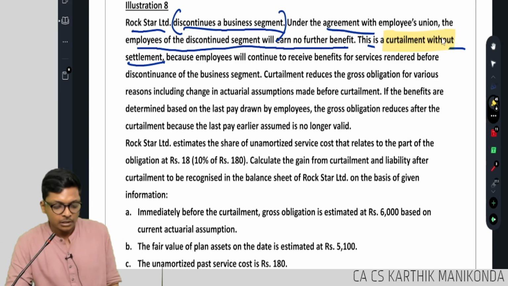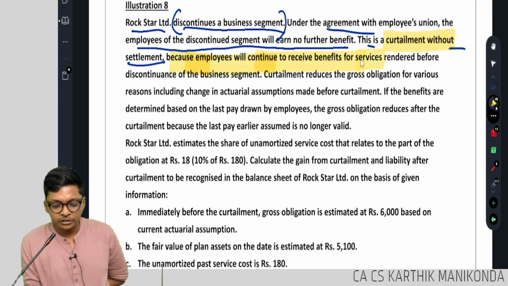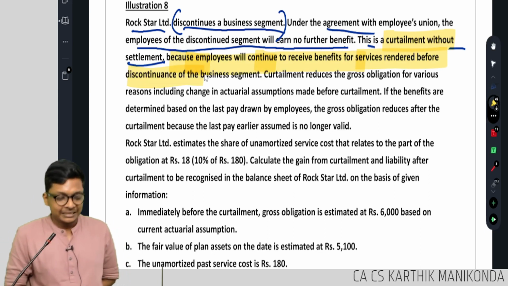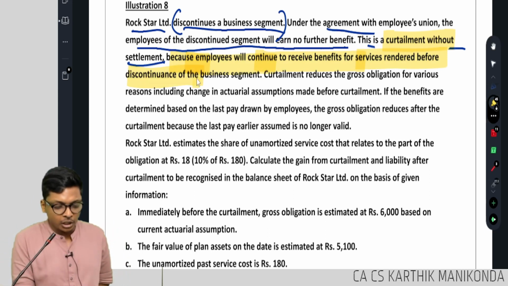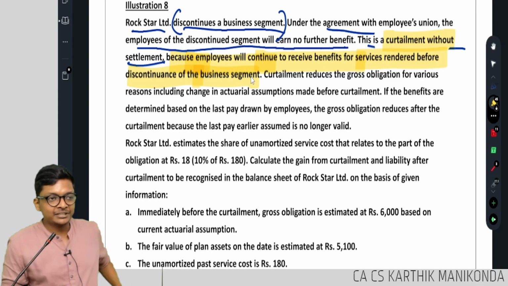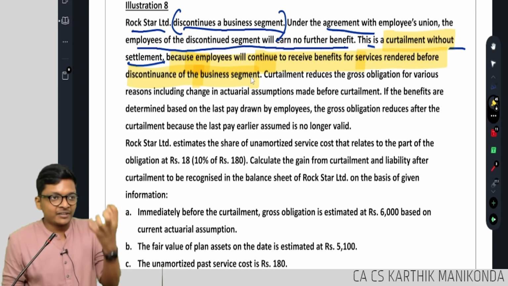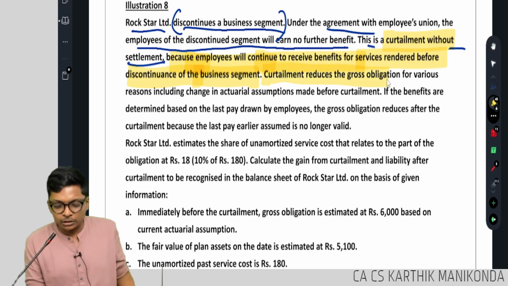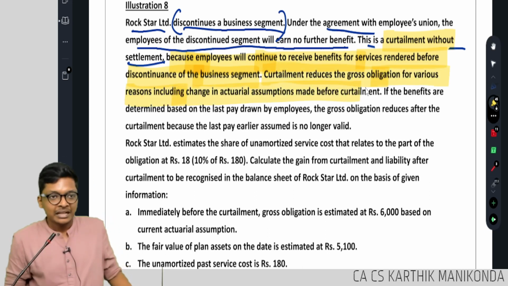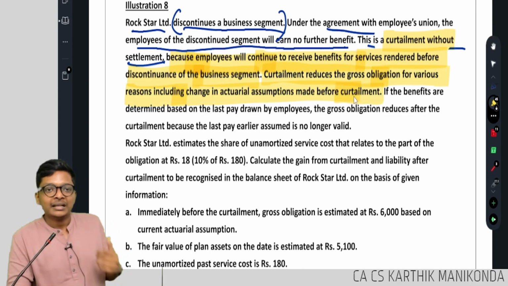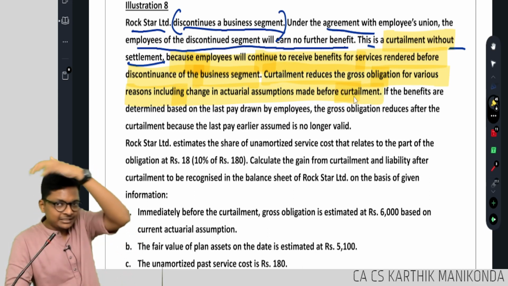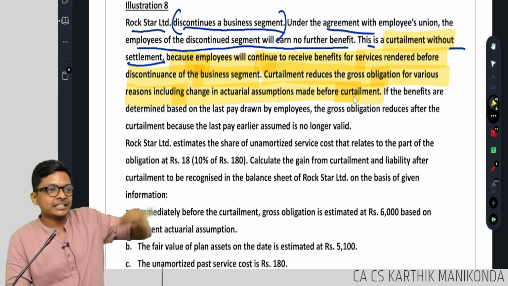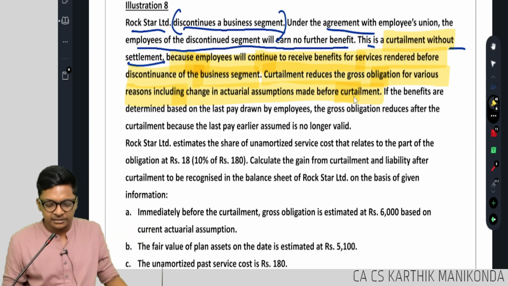Because employees will continue to receive benefits for services rendered before discontinuing of the business segment. They are trying to say only some part of benefit is reduced, they will still get some salary. Curtailment reduces the gross obligation for various reasons, including change in actuarial assumptions made before. Of course, if my current service cost is going to decrease, everything else will change accordingly for estimates.